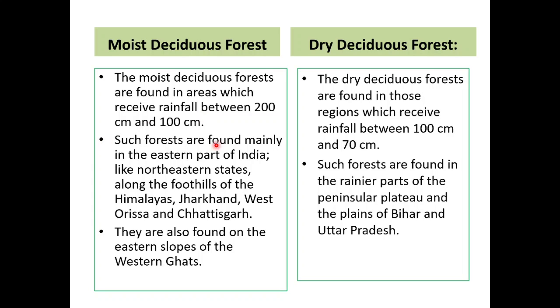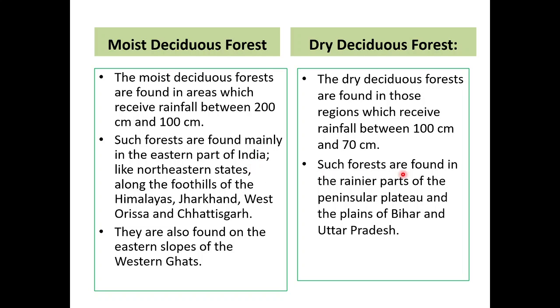Second, such forests are found mainly in the eastern part of India, like the northeastern states, along the foothills of the Himalayas, Jharkhand, West Odisha and Chhattisgarh. So the areas where you will find the moist deciduous forest are the northeastern states, the foothills of the Himalayas, the lower part of the Himalayas, Jharkhand, western Odisha and Chhattisgarh. In these areas you will find the moist deciduous forest. They receive rainfall between 200 to 100 centimeter.